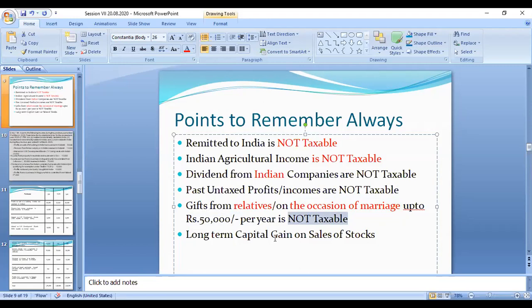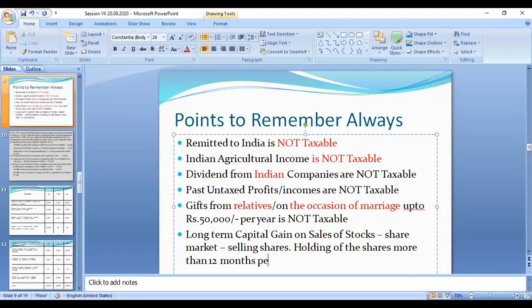Okay, next, long-term capital gain on sale of stocks. Stocks means we are selling shares in the share market. If you are getting a gain, that is called a long-term capital gain. Long-term capital gain in the sense of holding the shares for more than 12 months, and then it is sold.